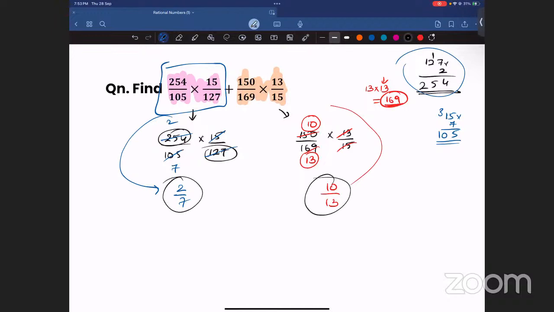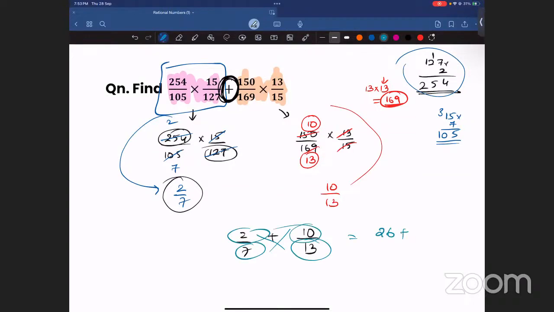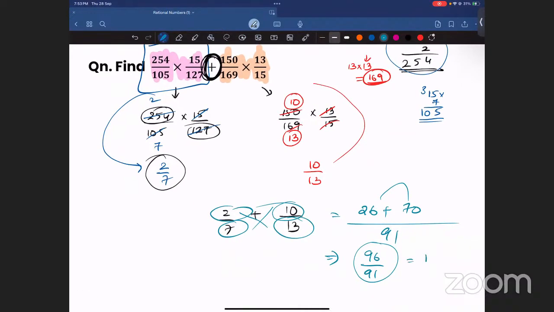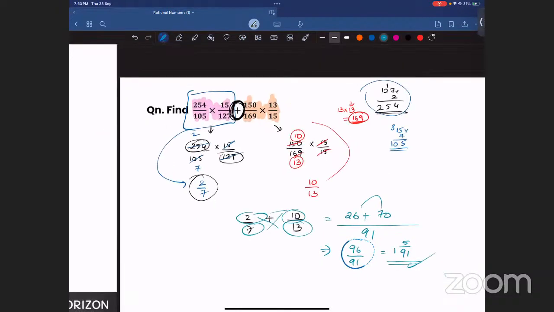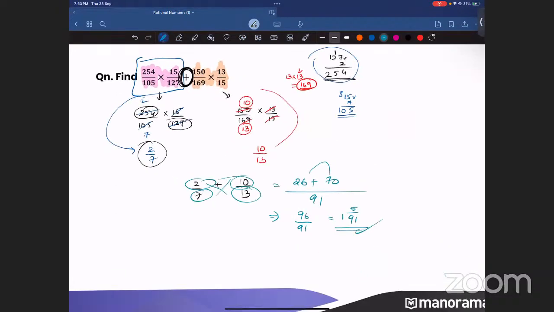So here I got 2 by 7. Here I got 10 by 13. Now look at what is there in the middle. It is a positive. It is an addition. So 2 by 7 plus 10 by 13. I just have to add these two. I can take the LCM or I can cross multiply. I'm just cross multiplying. So 2 into 13 is 26. This one, 7 into 10 is 70. By 7 into 13 is nothing but 91. So what is 26 plus 70? It is nothing but 96 by 91. I can maybe write it as a mixed fraction also, 1 and 5 by 91. Understood? Very good, Anamika. Very good. Those of you who got 96 by 91, please raise your hand in the chat.